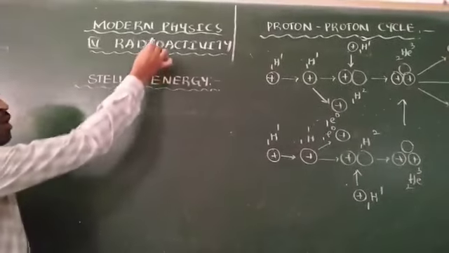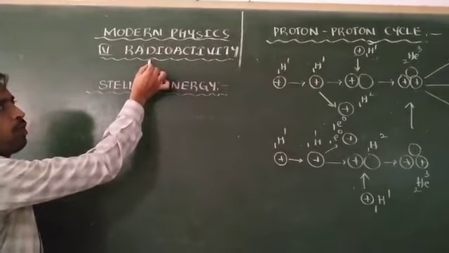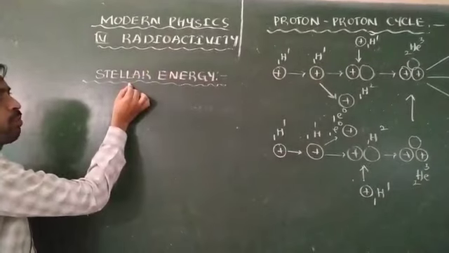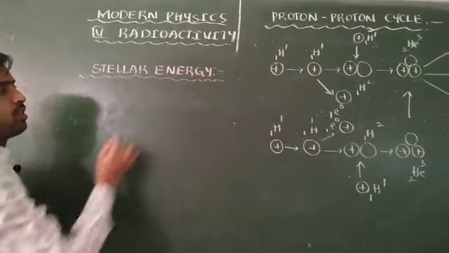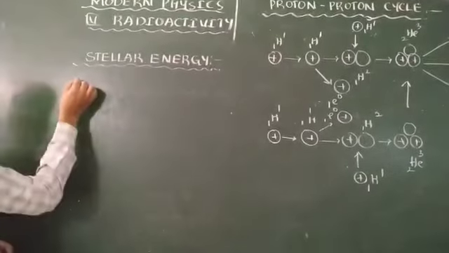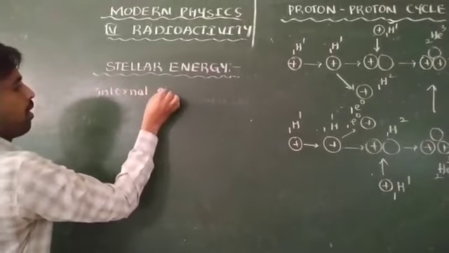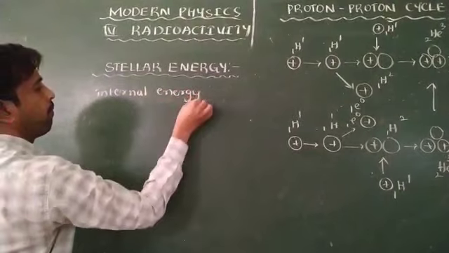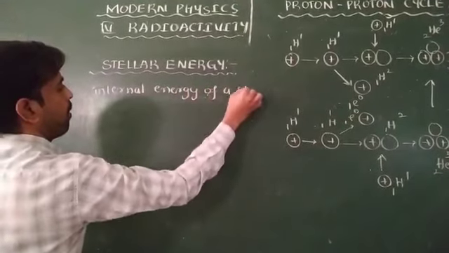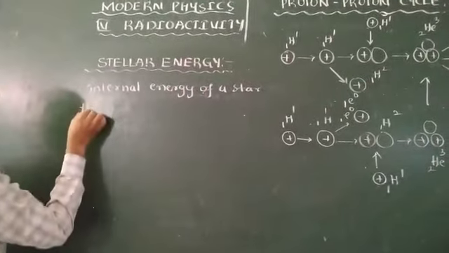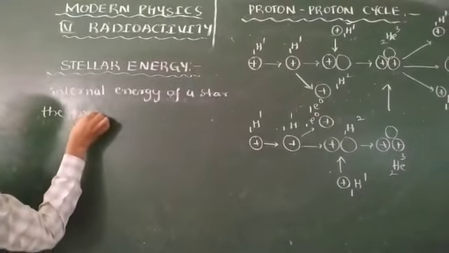Students, in modern physics paper 4th unit radioactivity, in this chapter I want to explain about the stellar energy. Stellar energy is nothing but internal energy of a star, otherwise, the energy radiated by the stars.